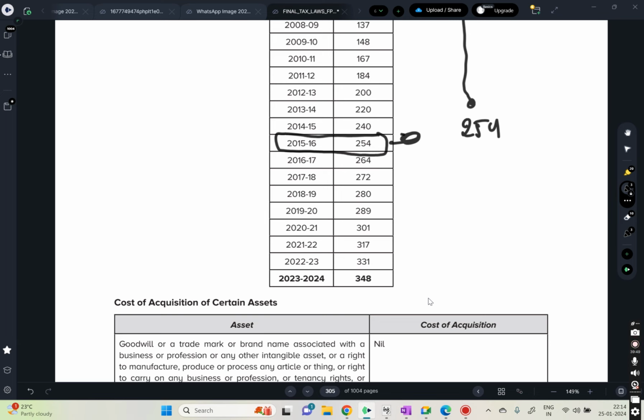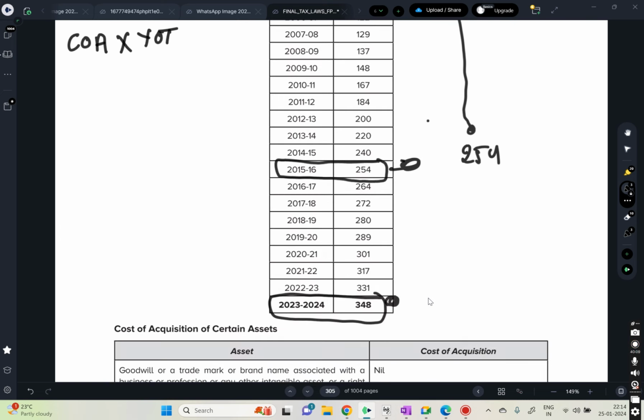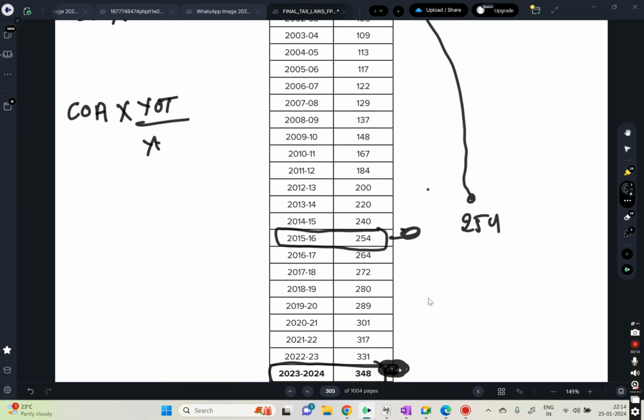Okay, now we are in 2023-24. 348. So what I'm going to do is convert this 5 lakhs which I have from 2015. The formula will be like this: cost of acquisition into year of transfer, assume that I have transferred in 2023-24, which is 348, divided by year of acquisition, I have acquired the asset in 2015-16. So 5 lakhs into 348 divided by 254. So this is called indexation. We are adjusting the time value of money.